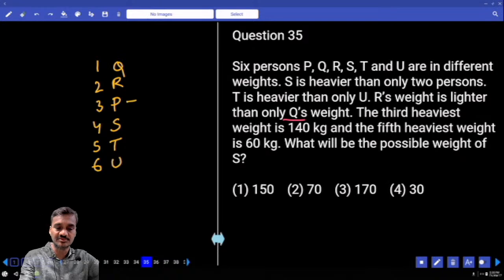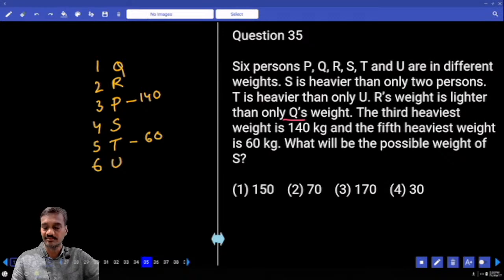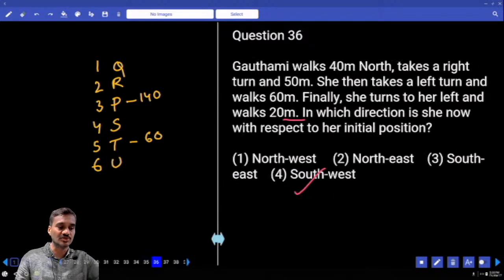The third heaviest person, P, is 140 kgs. And that of the fifth heaviest person is 60 kgs. Then what will be the possible weight of S? S is in between 60 and 140. Between 60 and 140, 70, that is choice 2, 35.